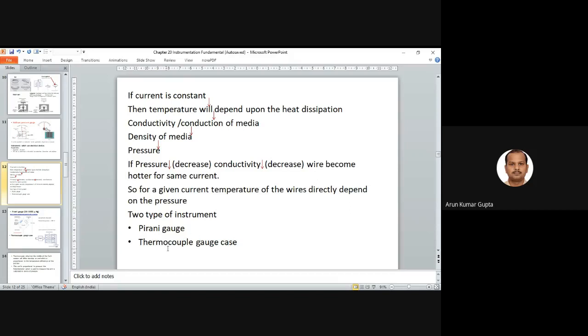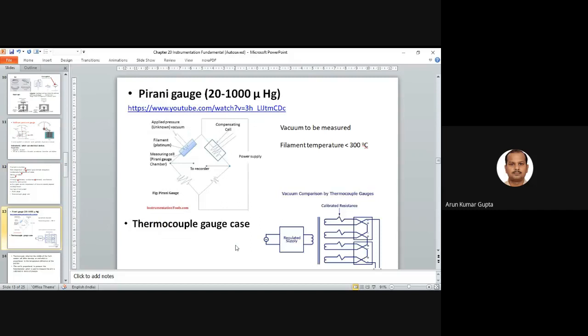One is known as the Pirani gauge, the other is the thermocouple gauge. The Pirani gauge measures a pressure of 22,000 micron mercury. I mentioned this link from where I took this, and they have discussed the Pirani gauge in more detail: the basic fundamentals and how it works, because this is based on the Wheatstone bridge.